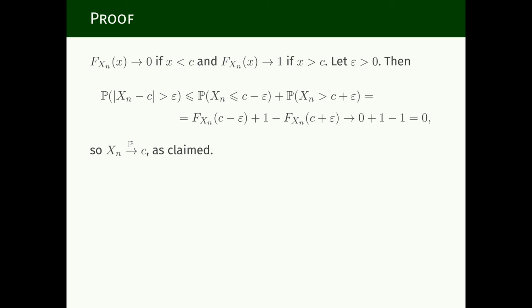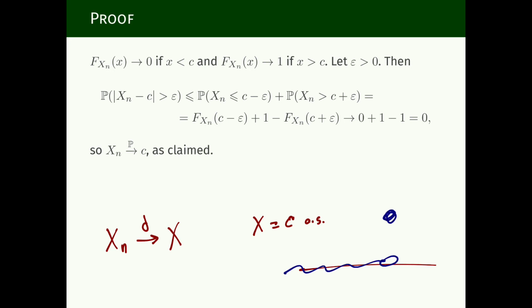If X_n converges in distribution to X, where X is almost surely equal to a constant, that means the distribution function of X is a function that just takes two values, 0 and 1. There is a number c where it jumps from 0 to 1.